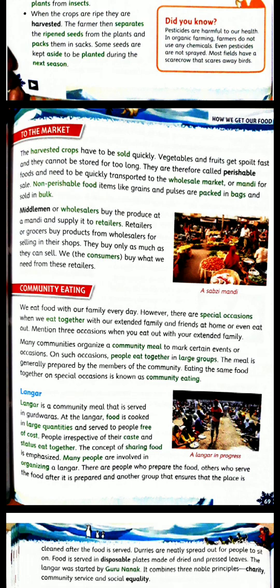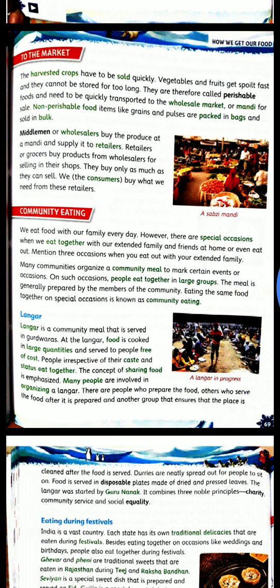Now, if we talk about our next topic, which is community eating. Children, a community is a group of people having the same goal, same thought, living together. And when we talk about community eating, it is something where all the people of the group sit together, cook food together and have food together.